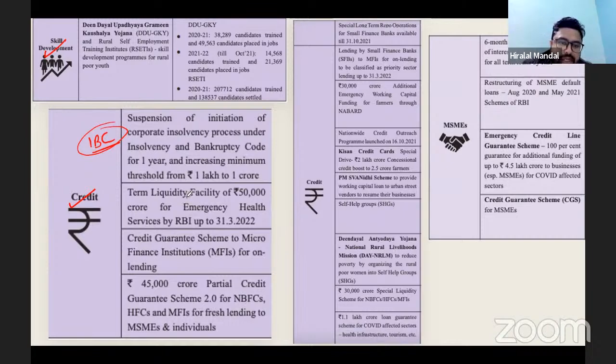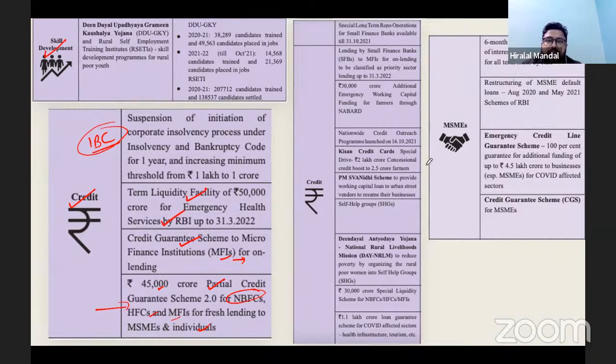Term liquidity facility of 50,000 crore for emergency health services by RBI. That was the monetary policy response. Credit guarantee scheme to microfinance institutions, MFIs. This helped the micro enterprises greatly. At the same time, a 40,000 crore partial credit guarantee scheme for non-banking financial companies and others. So that resulted in fresh lending to the MSMEs.